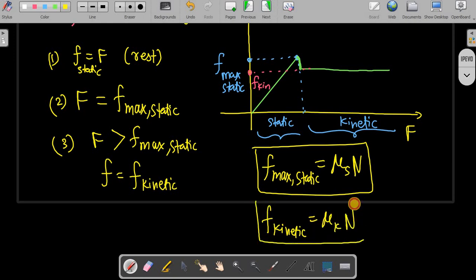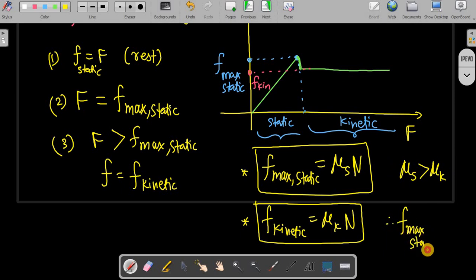Normal is the normal contact force between the bodies. These two formulas we should know, and also that mu static is greater than mu kinetic. That's why the value of maximum static friction is greater than kinetic friction.